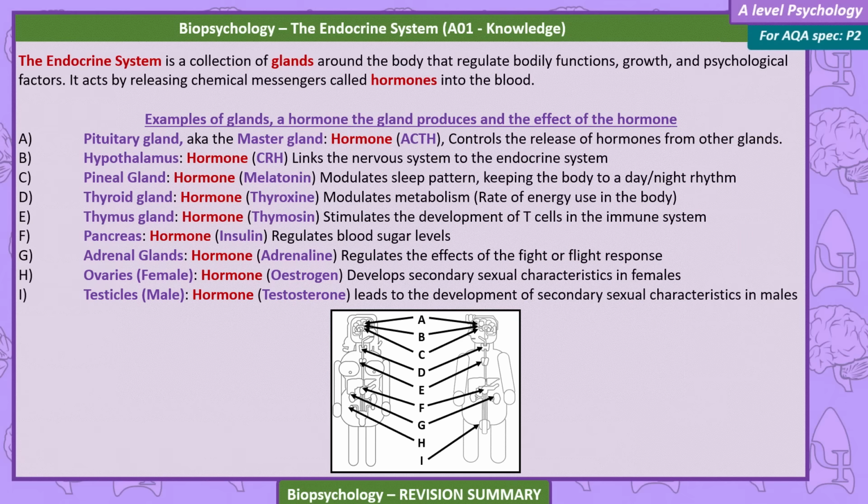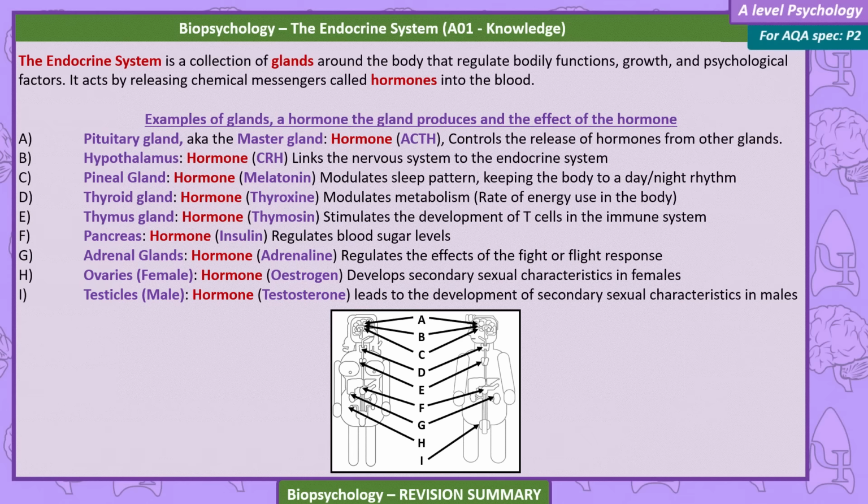C. Pineal gland, hormone melatonin, modulates sleep pattern, keeping the body to a day-night rhythm. D. Thyroid gland, hormone thyroxine, modulates metabolism, the rate of energy use in the body. E. Thymus gland, hormone thymosin, stimulates the development of T cells in the immune system. F. Pancreas, hormone insulin, regulates blood sugar levels. G. Adrenal glands, hormone adrenaline, regulates the effect of the fight or flight response.